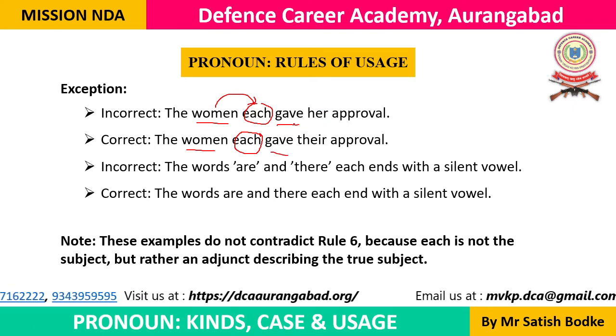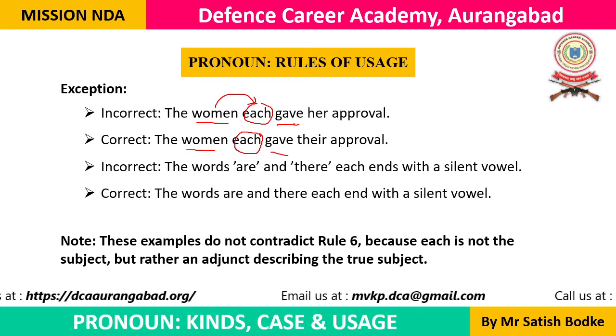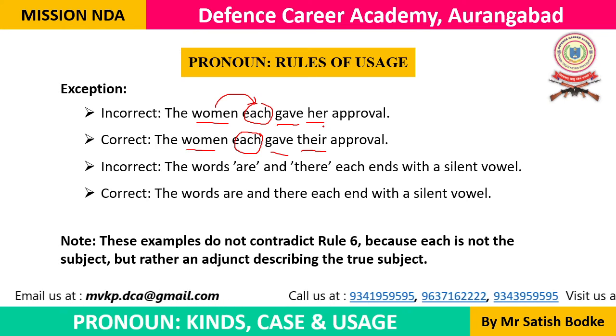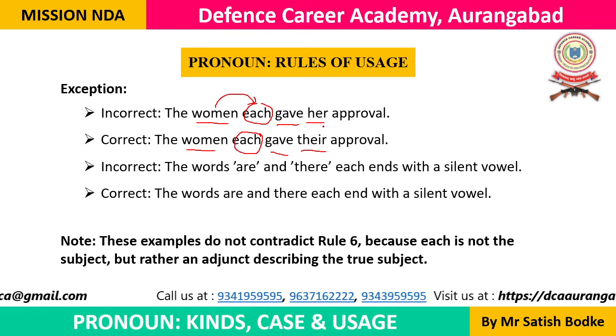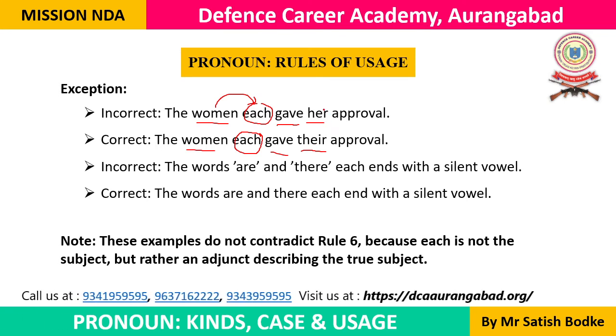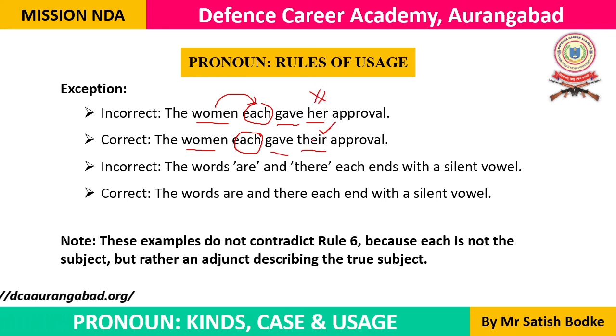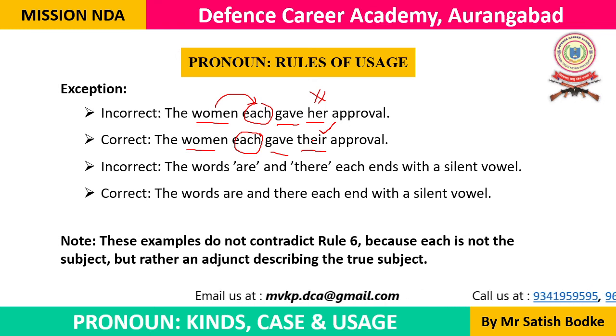Gave is having the same form in singular as well as plural, but the subsequent pronouns, subsequent words which show number, they should also be in the plural number. Okay, the first one is incorrect, and the second one is correct. The women each gave her approval. This is incorrect, and the correct example is the women each gave their approval.